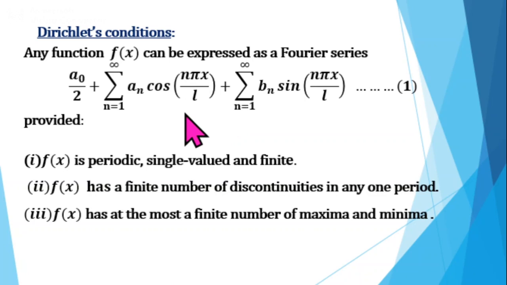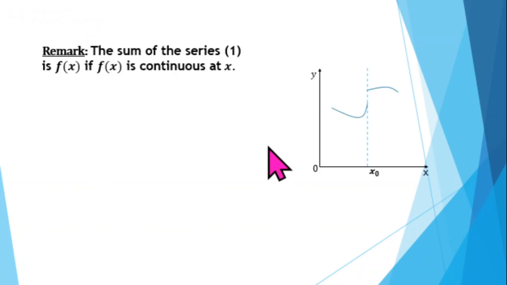So, if f of x satisfies Dirichlet's conditions, then this Fourier series 1 converges to f of x at each point where f is continuous. That is, if f of x satisfies Dirichlet's conditions and if f of x is continuous at x, then the sum of this Fourier series will be equal to f of x.